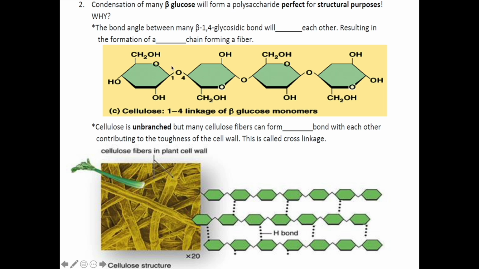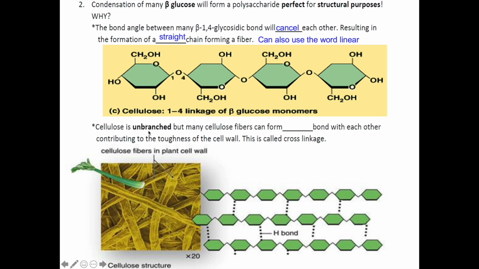Therefore, although there's a bond angle within beta-1,4-glycosidic bond, since the bonds alternate, the kink in this section cancels out the kink in this section. Since the bond angles cancel each other, this results in the formation of a straight chain, and thus forming a fiber. Besides using straight chain, you can also use the word linear chain.